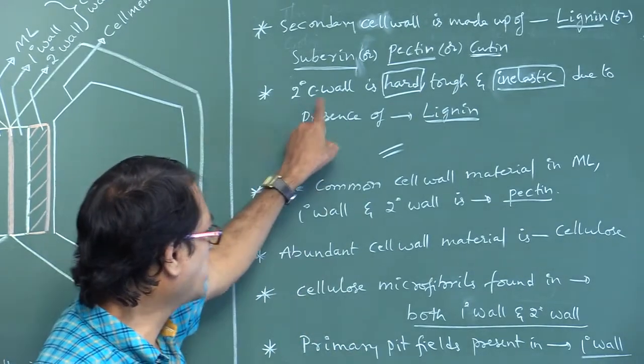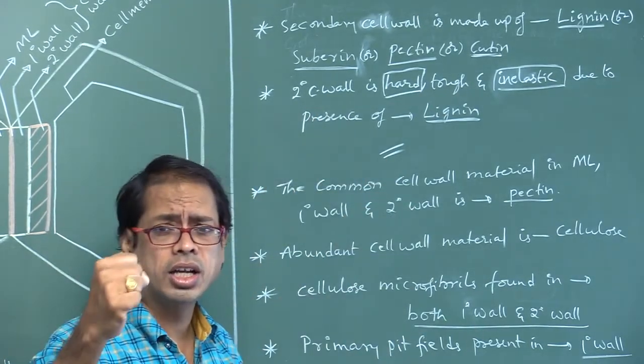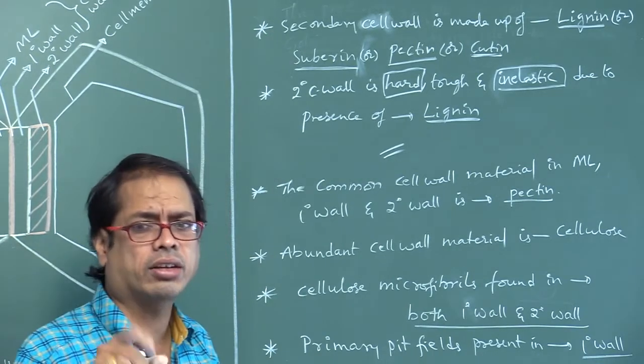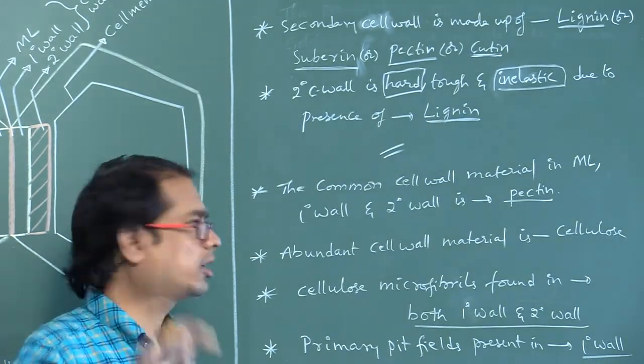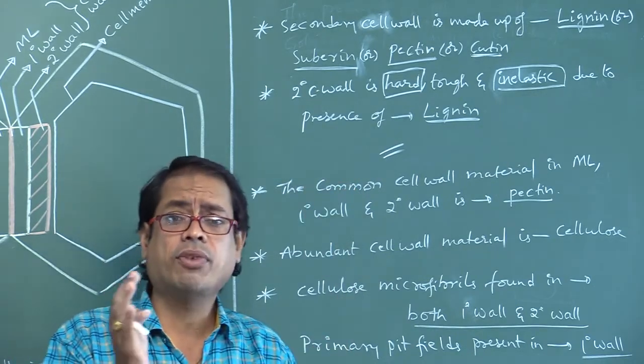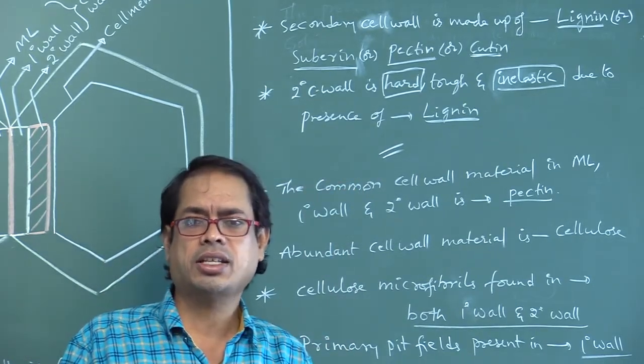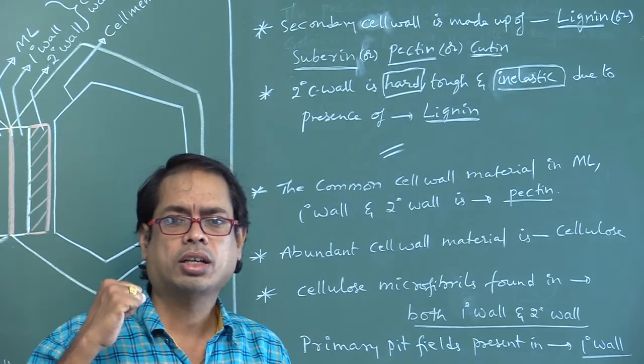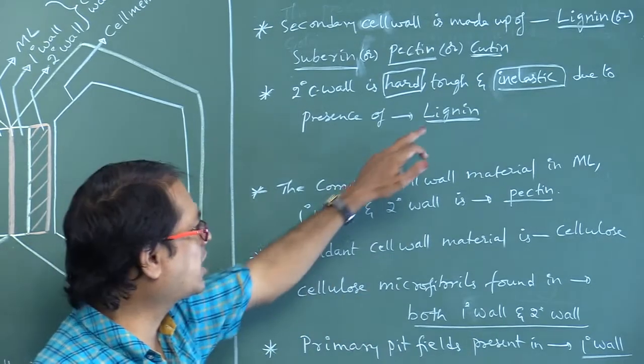Next, secondary cell wall is hard, tough and inelastic, non-elastic, due to the presence of lignin. If there is the presence of lignin, that means the secondary cell wall is hard, tough, non-elastic, inelastic.